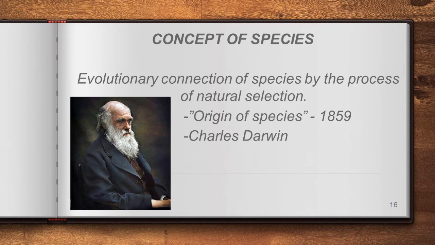He is connecting the species with evolution with the help of the hierarchic tree, or evolutionary tree, we can say, right? Where from this is evolved, one particular species is evolved from which species. So he is connecting the species with the evolutionary path. That's why he is giving evolutionary connection of species by the process of natural selection. Is it fine? Okay, the next one.